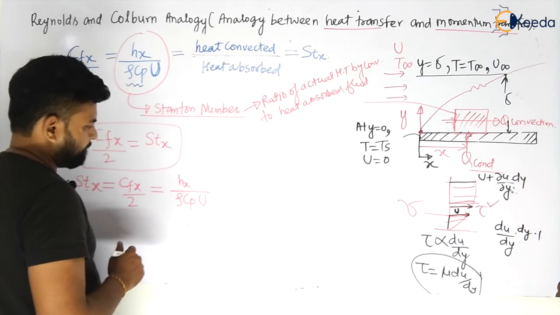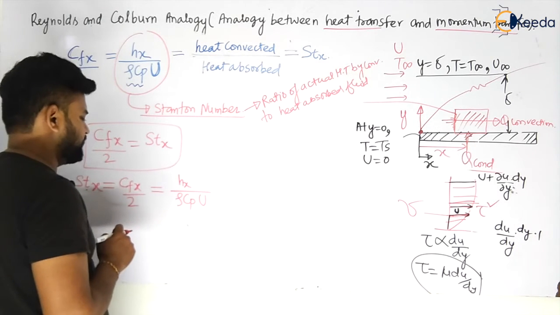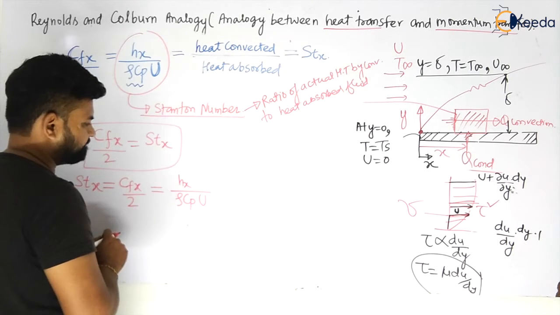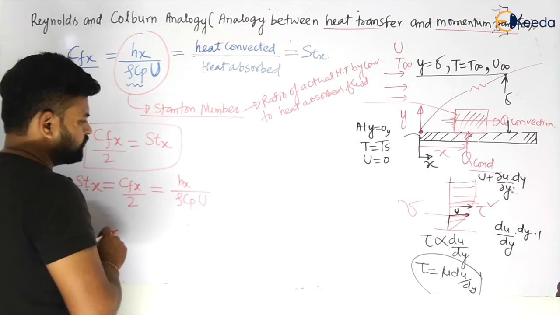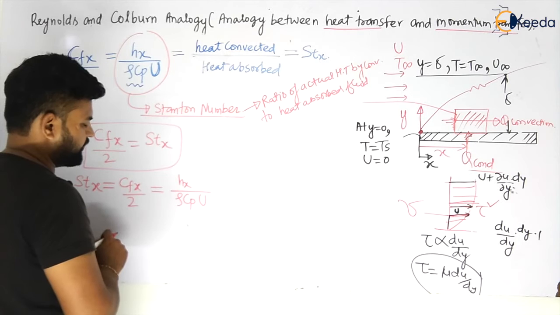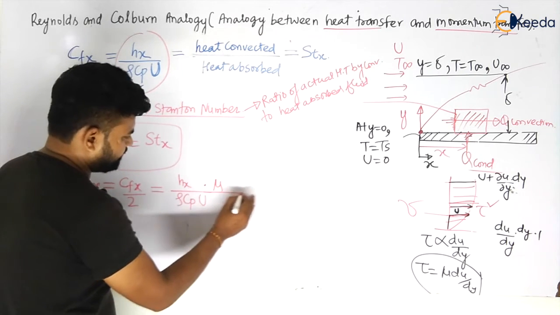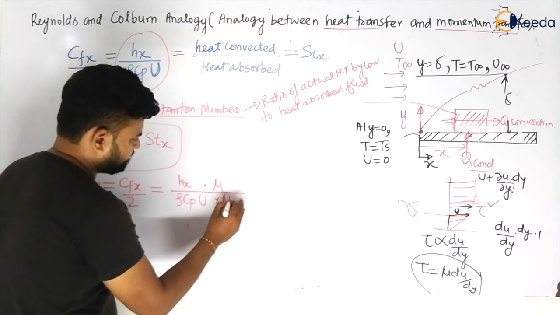So you can find something here, that u by Hx is already there. So let us form something, my dear students. Rho Cp is already there. Let us multiply it with mu and mu both sides.